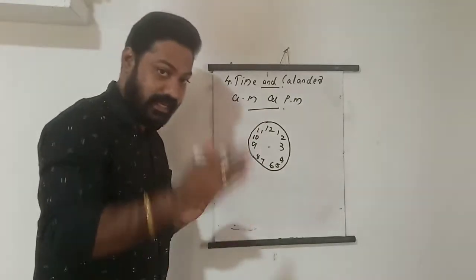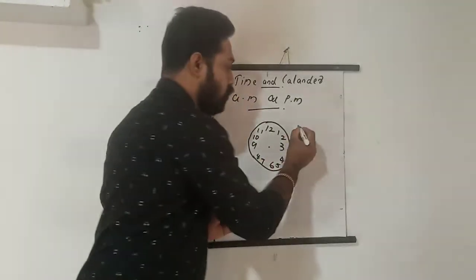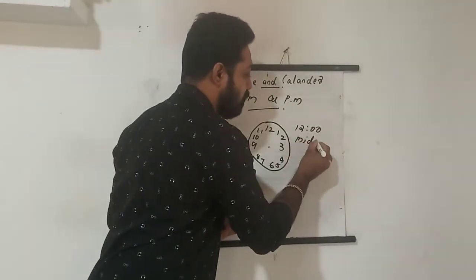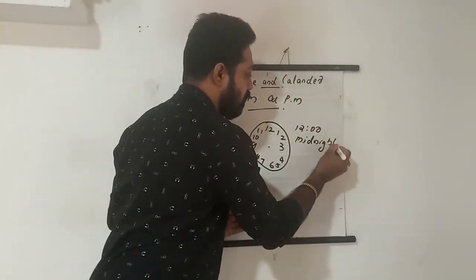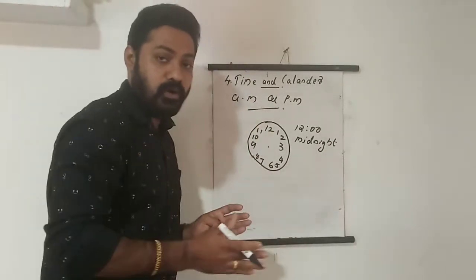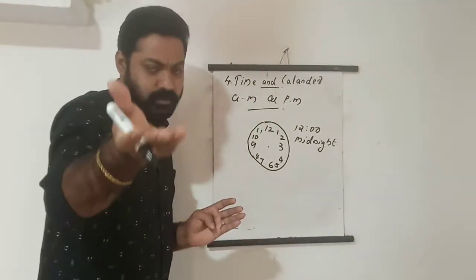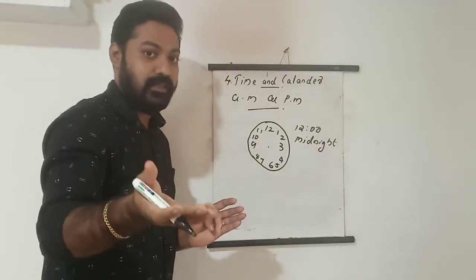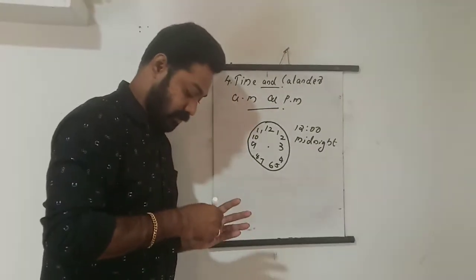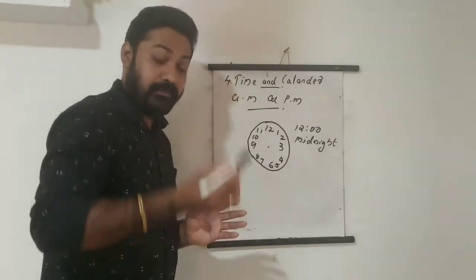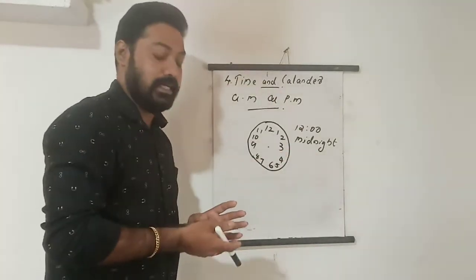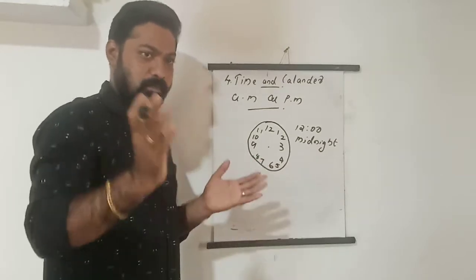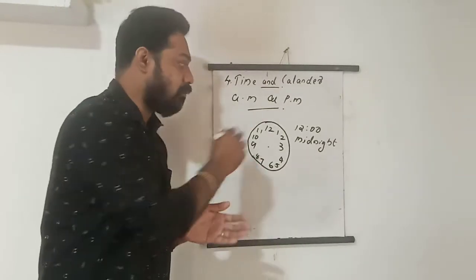A day is starting at 12 o'clock midnight. 12 o'clock midnight means the time most of the time we are sleeping, isn't it? The time after our supper, when we go to bed at midnight 12 o'clock, it will be dark, isn't it? That time is 12 midnight.